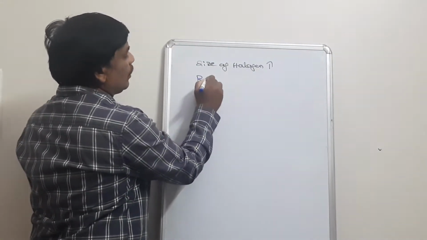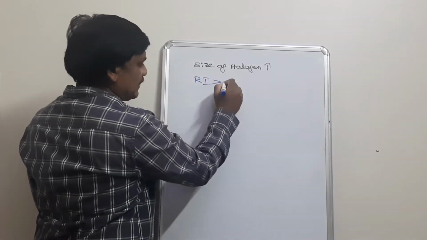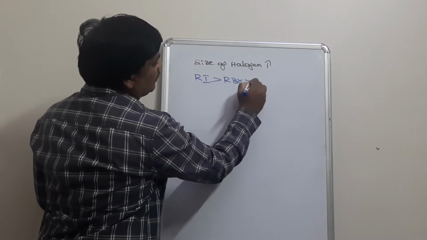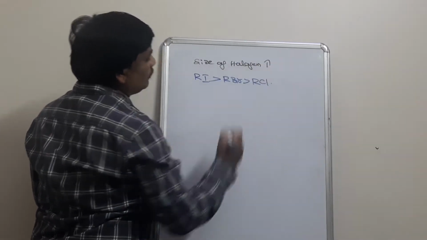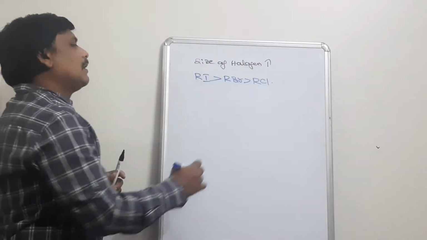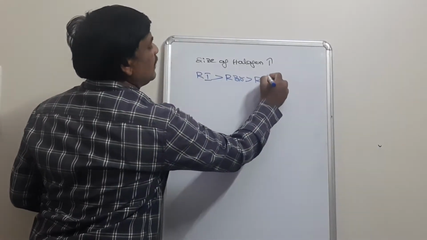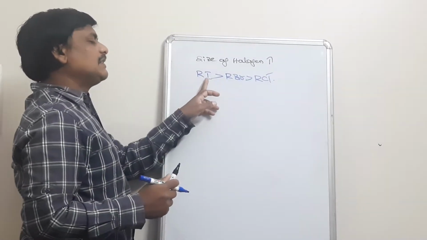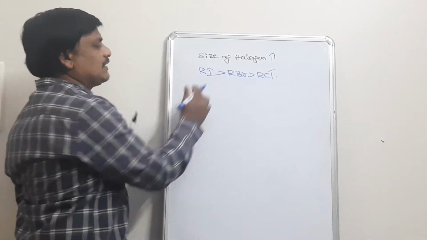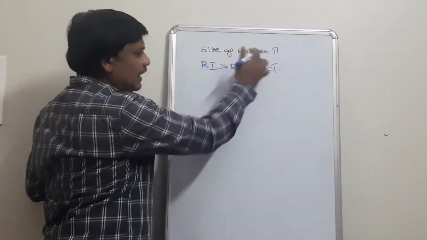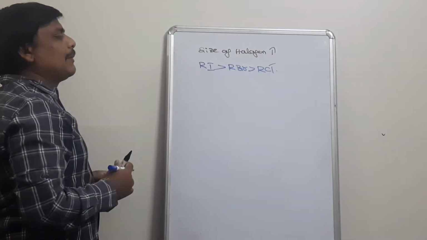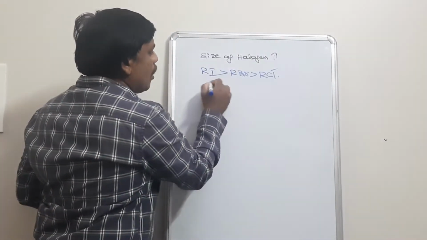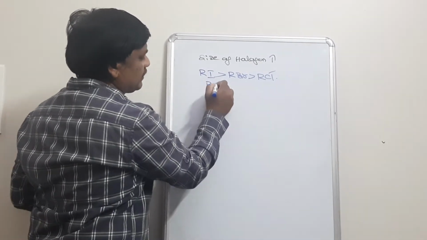Now this is the order: RI is greater than RBr, which is greater than RCl, and so on. Because chlorine is the smallest in size and iodine has the largest size. So when the size of the halogen is greater, the intermolecular attractions also increase. So this is the order for boiling points.